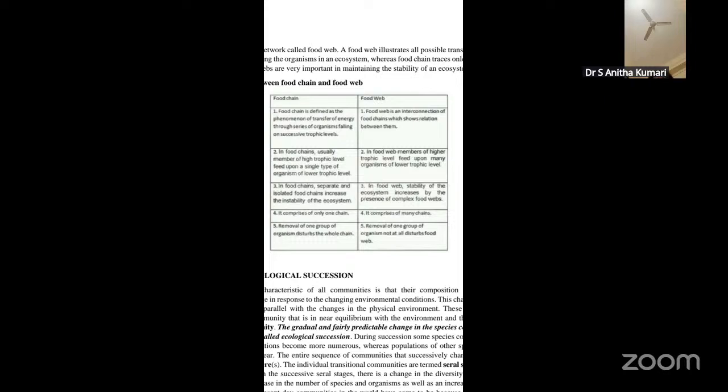So the ecosystem with reference to a food web is very, very stable, but with reference to a food chain, it is unstable. Why? Because if any one of the organisms dies or is removed, then the ecosystem will get disturbed. So these are the differences between the food chain and the food web.